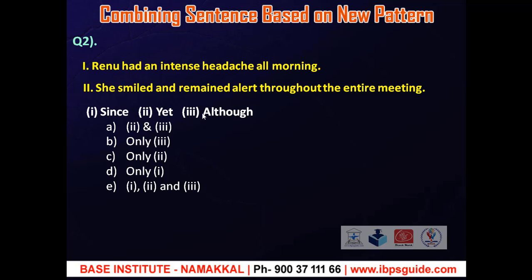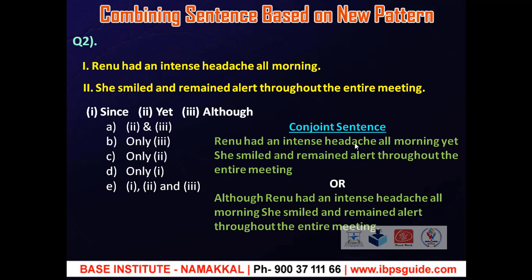By considering these words, we may use both yet and although to combine these two statements which are given to you. Okay, so the sentence will be like this. Renu had an intense headache all morning, yet she smiled and remained alert throughout the entire meeting. Or, although Renu had an intense headache all morning, she smiled and remained alert throughout the entire meeting. So, option A is the correct answer.